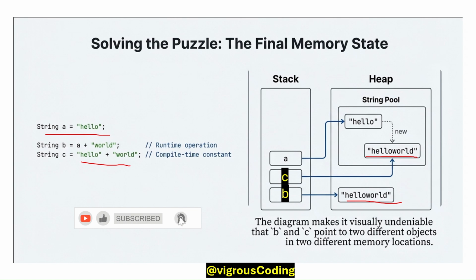So the value of B is stored into the heap, but C, which is a compile time constant, is stored into the string constant pool. So both are stored at different locations, and their references will be different.